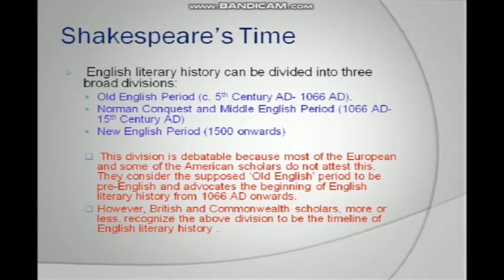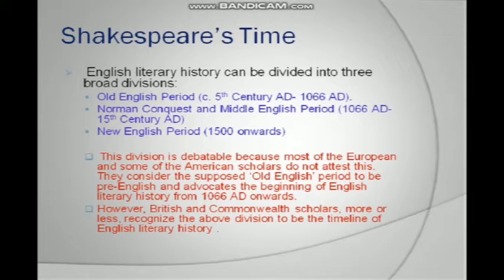Shakespeare's time. English literary history can be divided into three broad divisions: Old English period, c. 5th century AD to 1066 AD; Norman conquest and Middle English period, 1066 AD to 15th century AD; New English period, 1500 onwards.